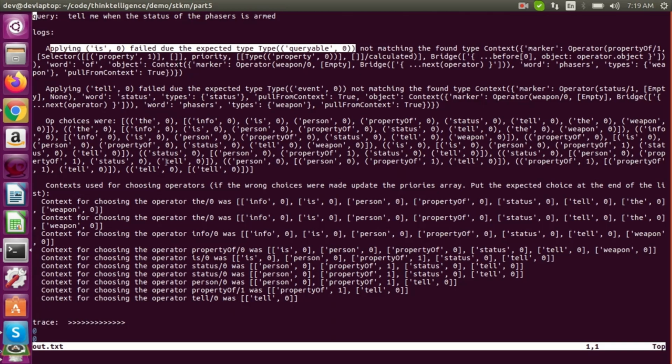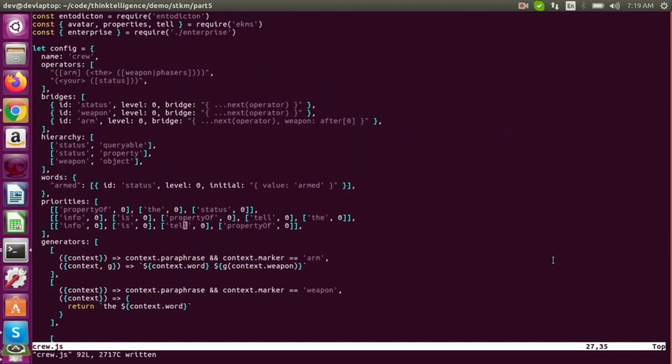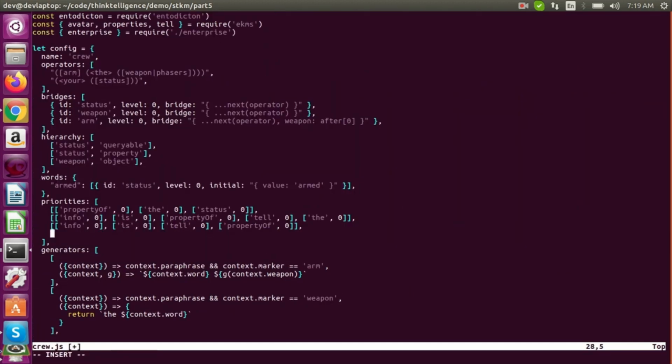Property of, yeah. So here's the problem: it ran property of 2, which is a postfix operator that hits on the status. So it didn't pick that one in the right order. We want it to do property of first. And again, I'm going to fix all this when I fix the data generator. I have a 4-day weekend coming up, so we'll do it then.